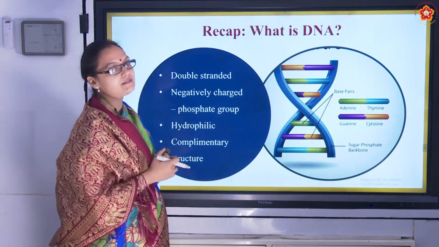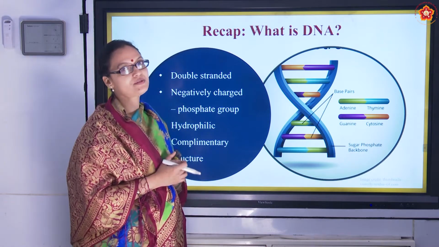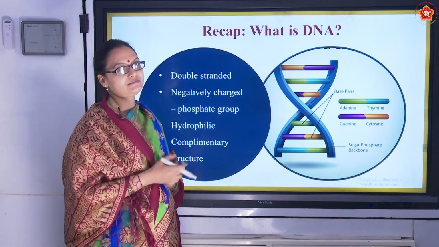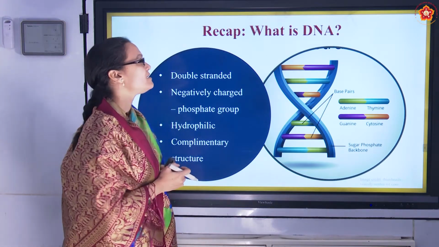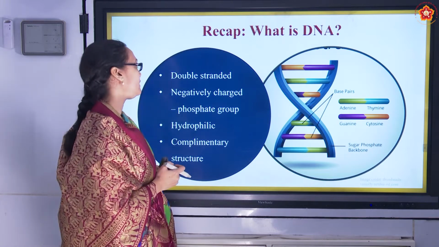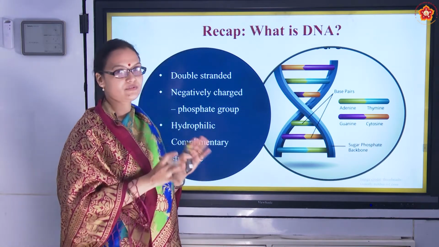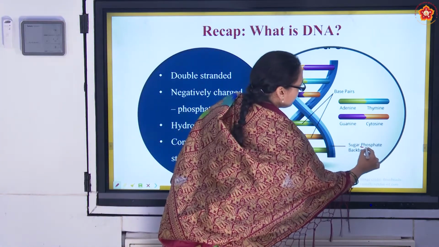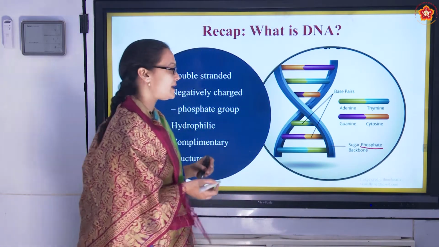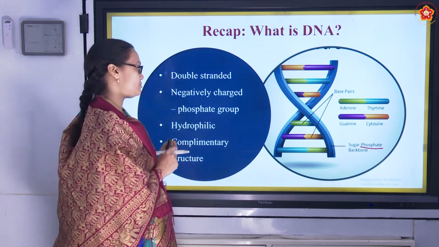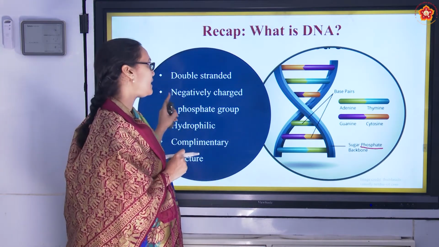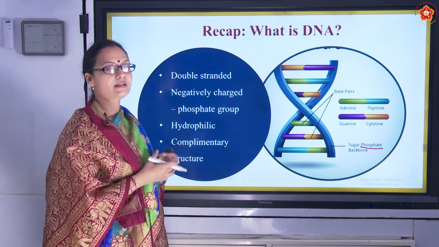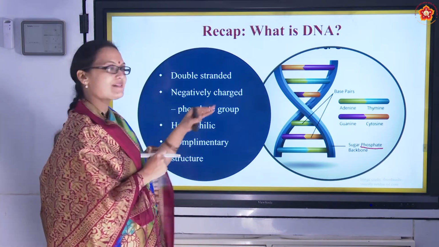Before we go any further, let's talk a little bit about DNA. This is like a recap. We have been studying about DNA from our 6th grade, 7th grade on. So what is DNA? DNA is a double-stranded structure, all of you know this. And it is negatively charged because of the phosphate group that is present. The backbone is sugar phosphate group. So because of the phosphate group, it is negatively charged. Next point is it is hydrophilic. What is hydrophilic? It is water loving because it has polar bonds.